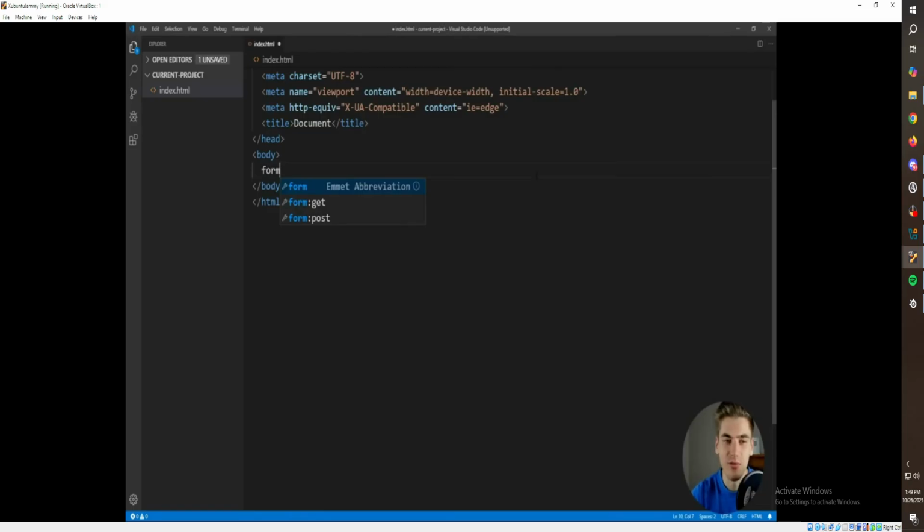So we could say that we have a form. We're going to make this one a post form. So if you do a form with post, you can see it automatically populates our method to post. So we're going to have a form, which I said is going to be a post. And inside of here, we're going to have some inputs.